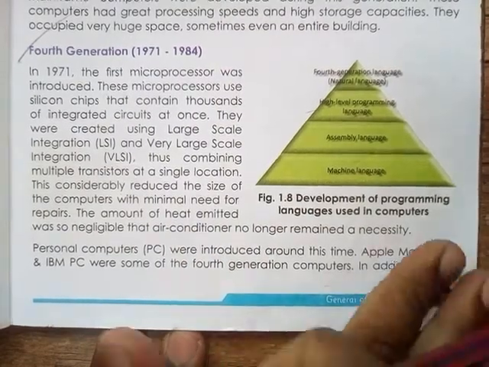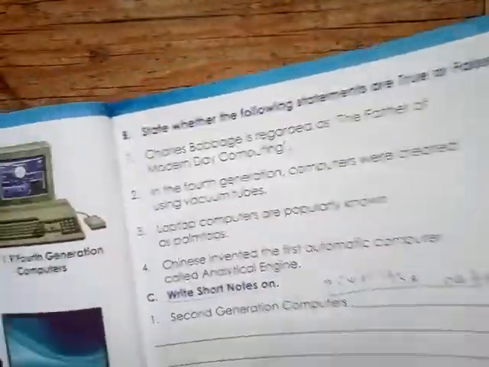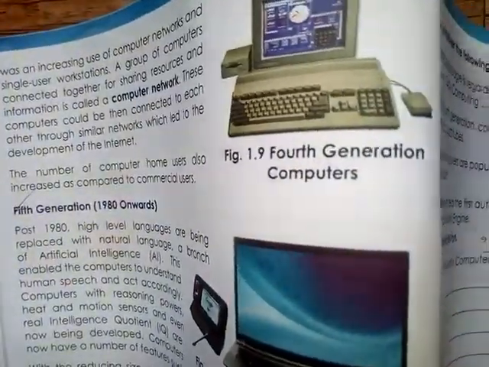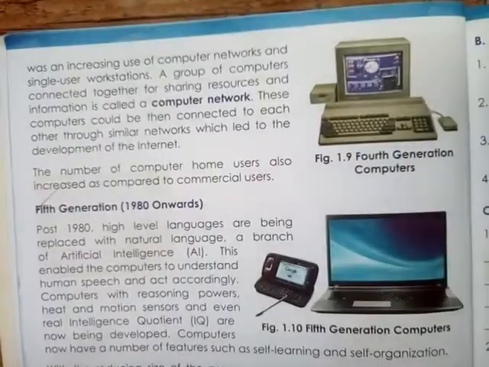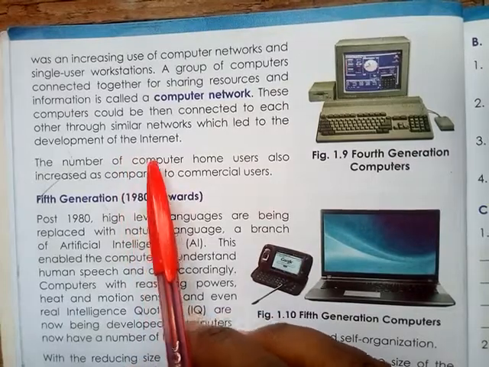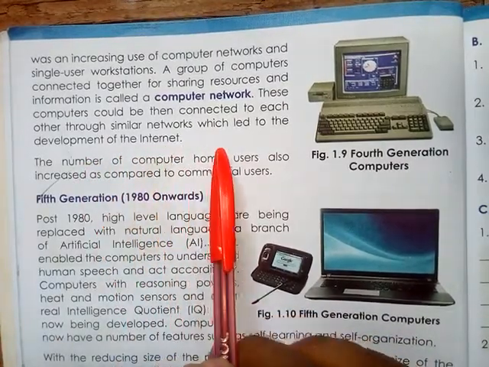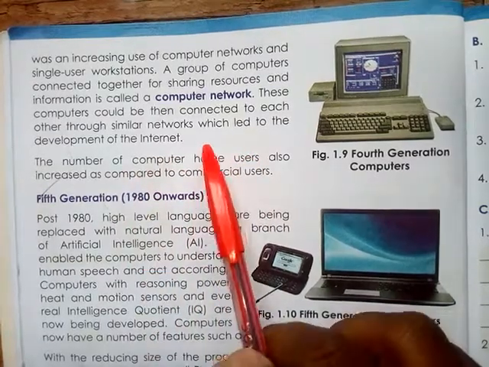In addition, there was an increasing use of computer networks and single user workstations. A group of computers connected together for sharing resources and information is called a computer network.